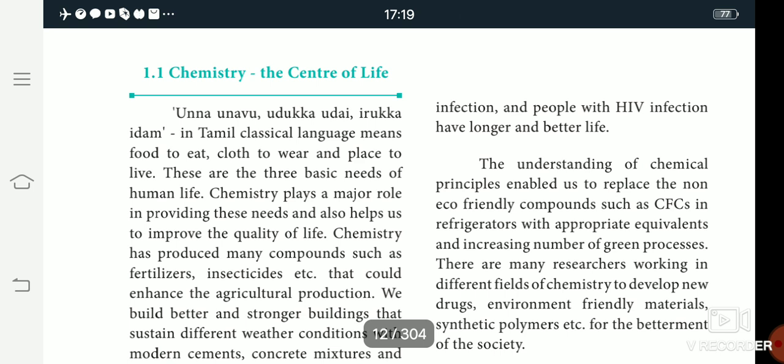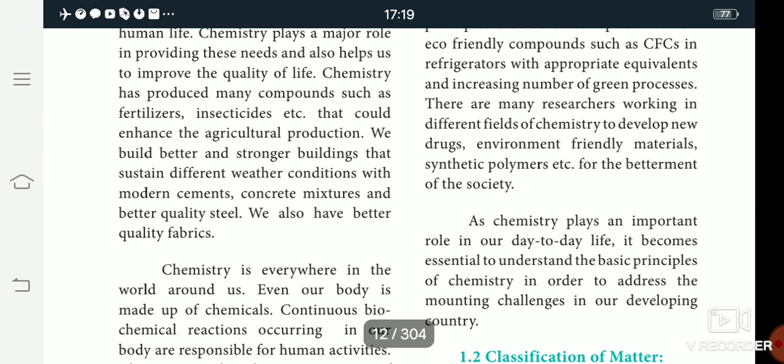Then the industries produce life-saving drugs, polymers and dyes. In the 1980s, one of the diseases was HIV. The full form of HIV is human immunodeficiency virus. HIV patients lived only a few years. The study of medicinal chemistry is useful to find effective medicines to fight infections.